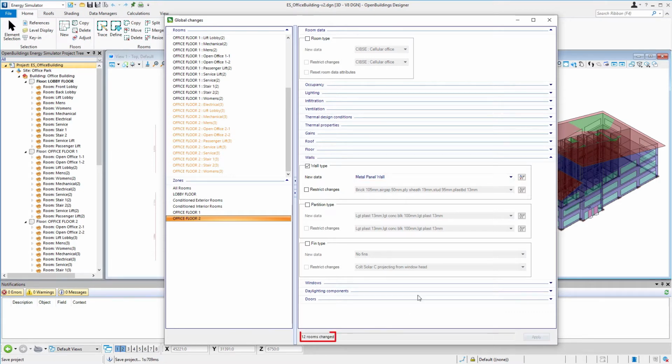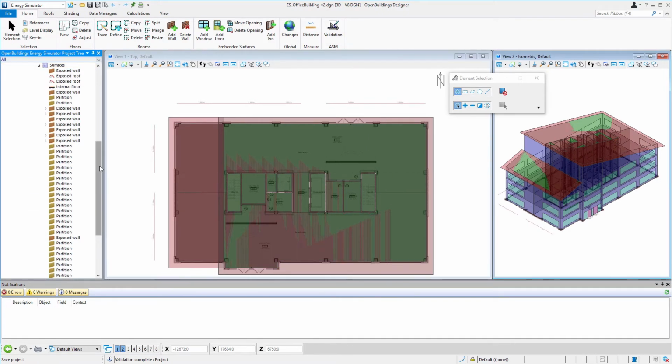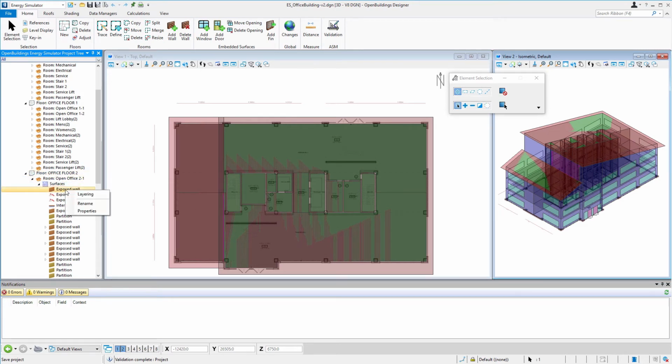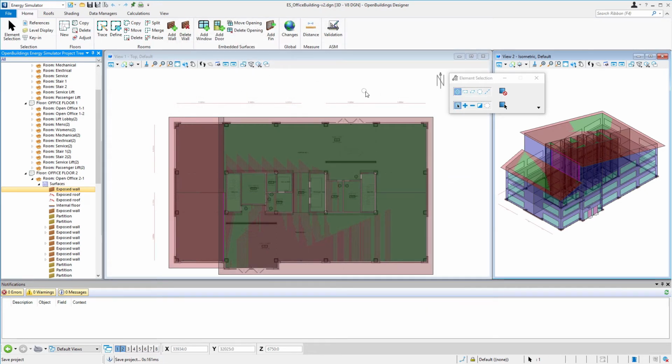And you can see it says 12 rooms changed. Now, a number of these rooms didn't have exterior walls, so there's really no change to those. But the change should take effect on at least those 2 office rooms. So I'm going to close this dialog for the time being. And let's go look at the surfaces of, for instance, the open office area. So the exposed wall, if we selected the properties, we can see that its construction is now metal panel wall. So I'm going to cancel that, and we're going to make one more change.